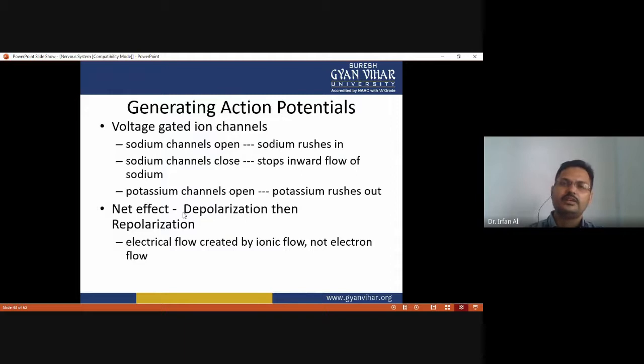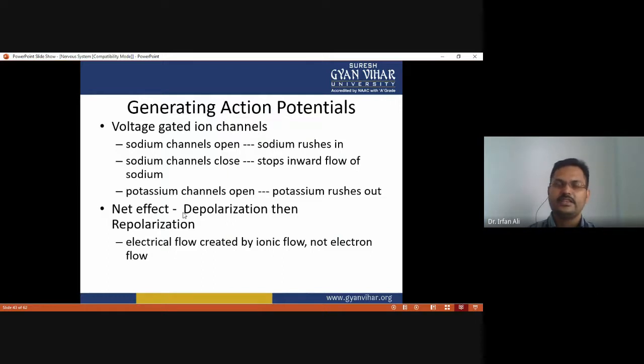So how is the action potential generated? When any stimulus arrives which crosses the threshold level, it is able to generate an action potential, and voltage-gated ion channels are involved in generating the action potential. The sodium channel opens when the impulse or stimulus crosses the threshold level.